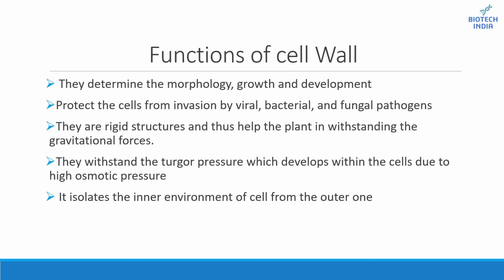Coming towards the general functions of cell walls: they determine the morphology, growth, and development, and protect the cells from invasion by pathogens like viruses, bacteria, and fungi. For plant cells, they are rigid structures and thus help the plant withstand gravitational force. Plant cell walls help in withstanding the turgor pressure, which develops within the cells due to high osmotic pressure. And the main function is that it isolates the inner environment of the cell from the outer one.